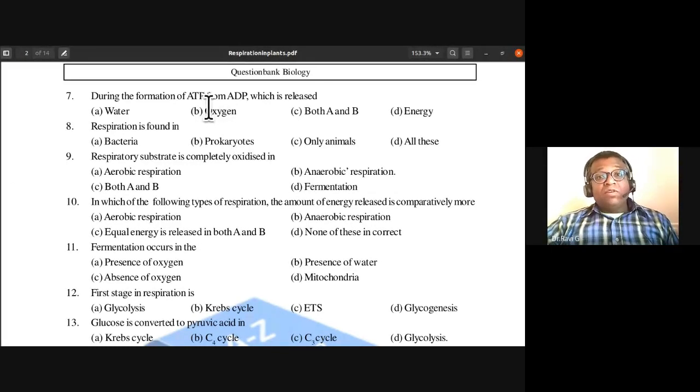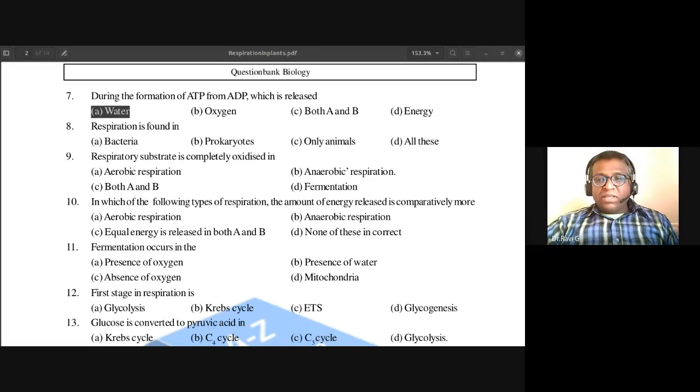So it is not the ATP breakdown process that energy can be released. See, whenever there is a formation of ATP from ADP, water is released. So seventh one, A is the answer.